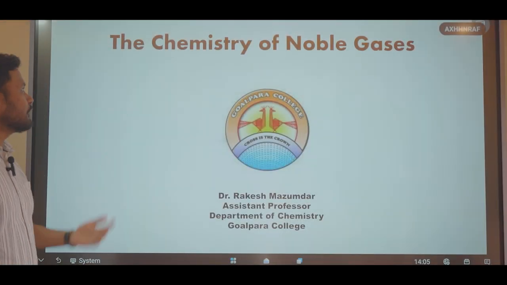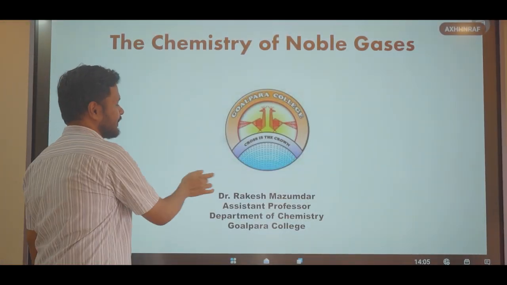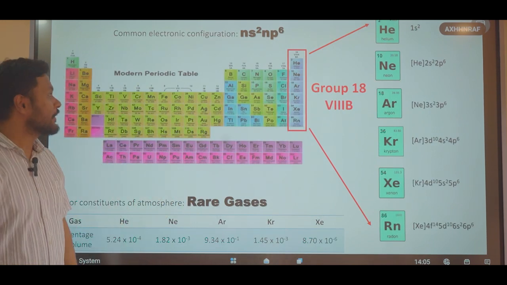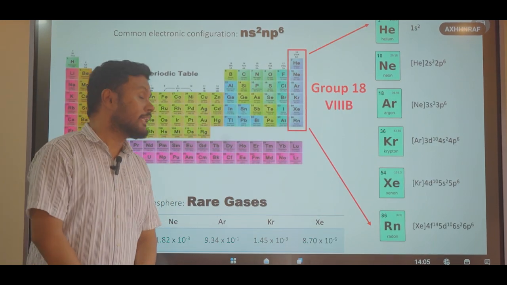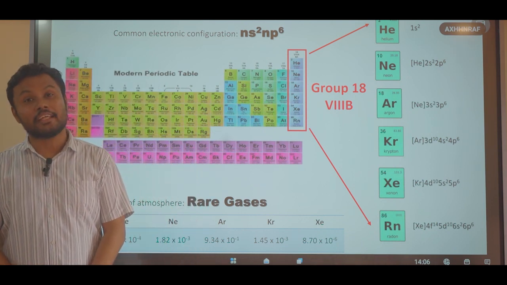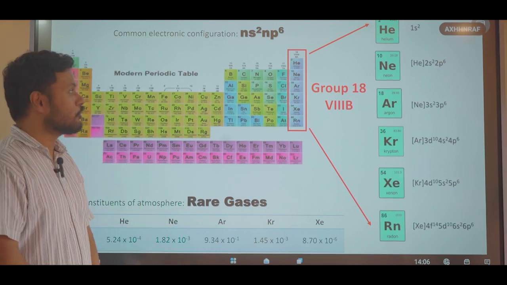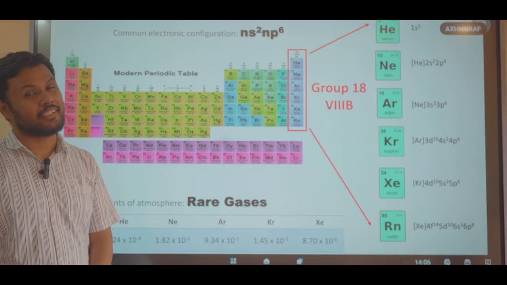Hello dear students, today we are going to learn about the chemistry of noble gases. So this is a modern periodic table which has 18 columns. The column at the extreme right is known as group 18 or 8B, and the elements belonging to this group are known as noble gases or inert gases.